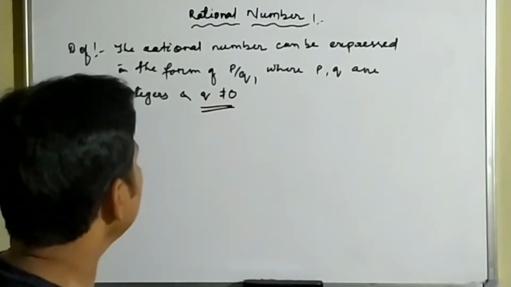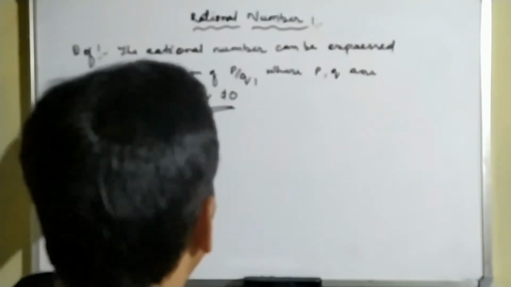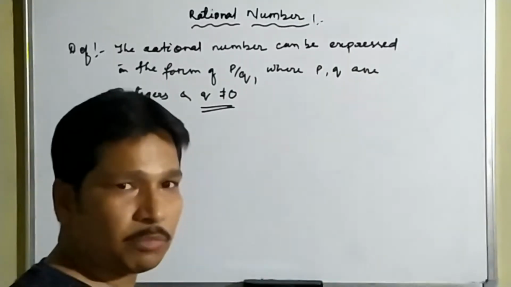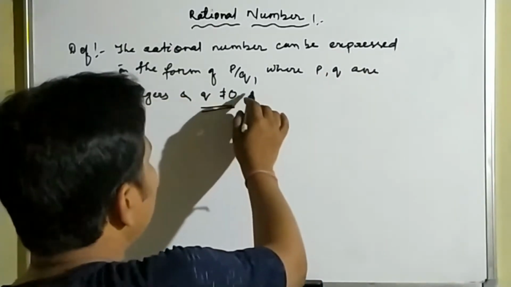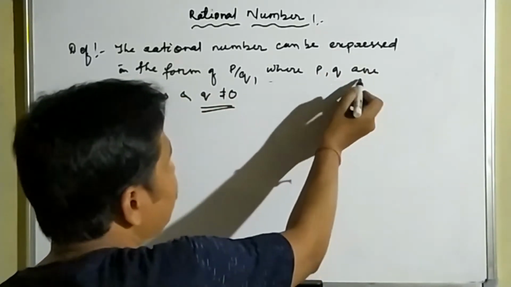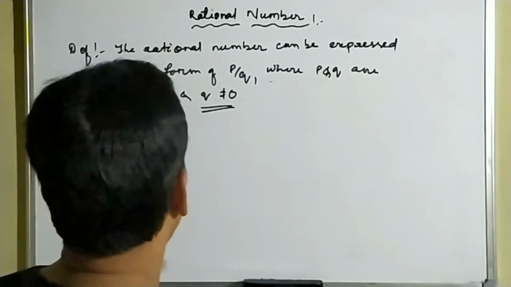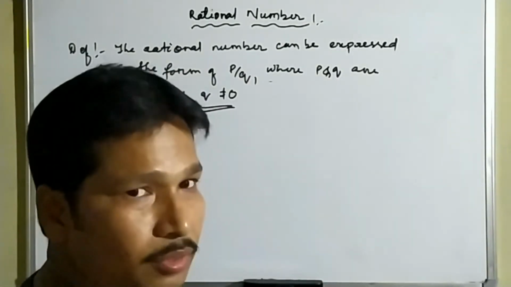This is a very important thing: q is not equal to 0. So what is a rational number? A rational number is any number that can be expressed in the form of p by q, where p and q are integers and q is not equal to 0.